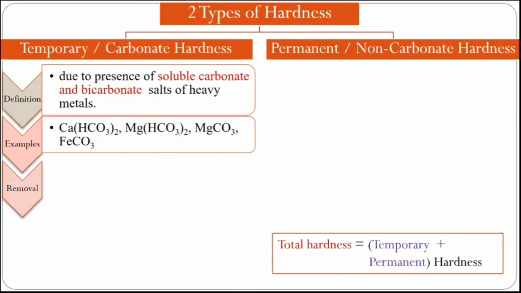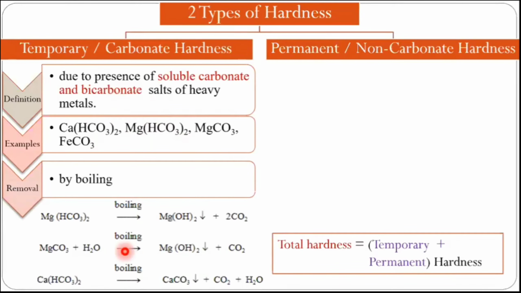So how to remove this temporary hardness? We remember that it is possible by boiling the water. If you boil the water, what happens? On boiling the water, if it contains some hardness causing salts, they are converted into such types of precipitates.